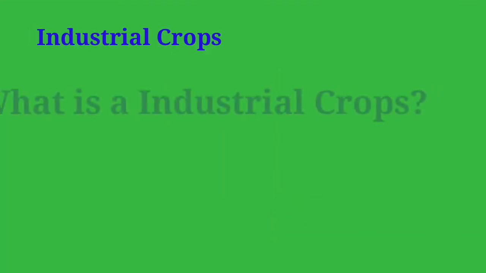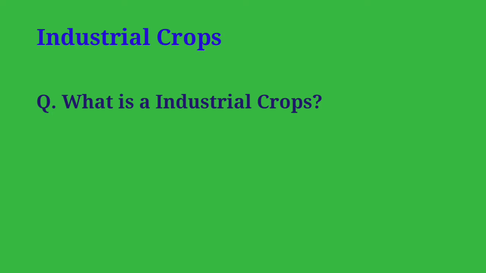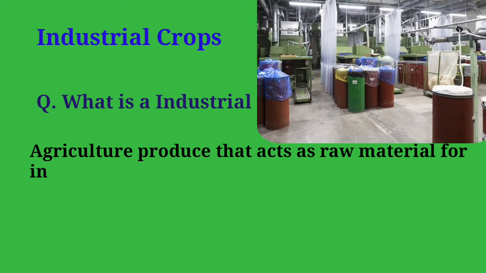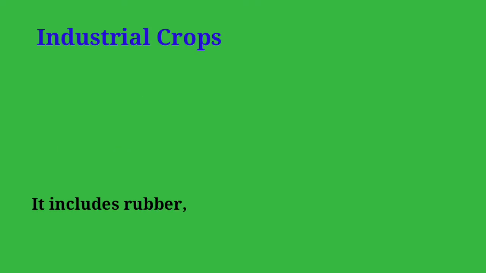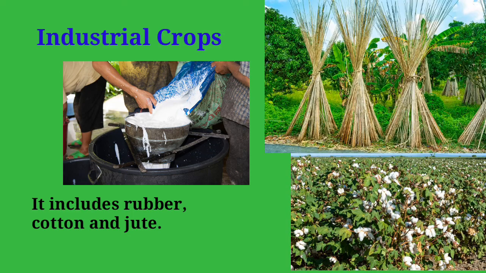Industrial crops. What are industrial crops? Agriculture produce that act as a raw material for industries are the industrial crops. It includes rubber, cotton and jute.